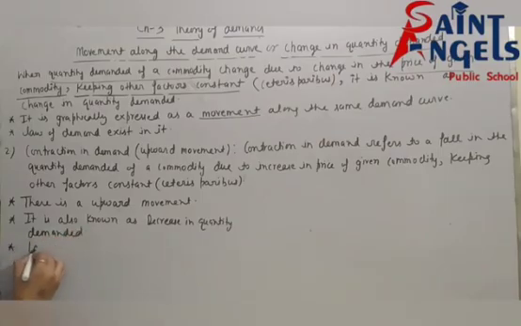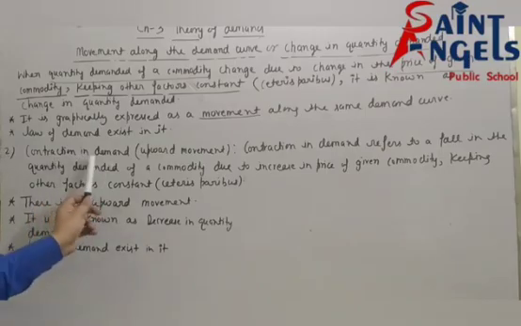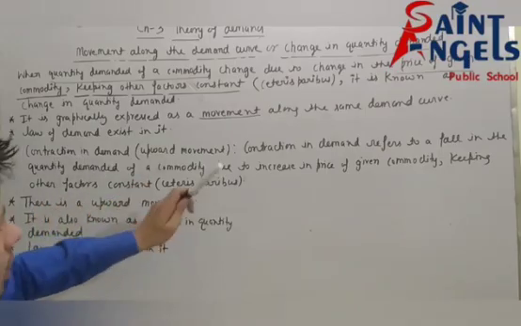And next, law of demand exists in it. Because see, now this is the definition of contraction in demand means upward movement.